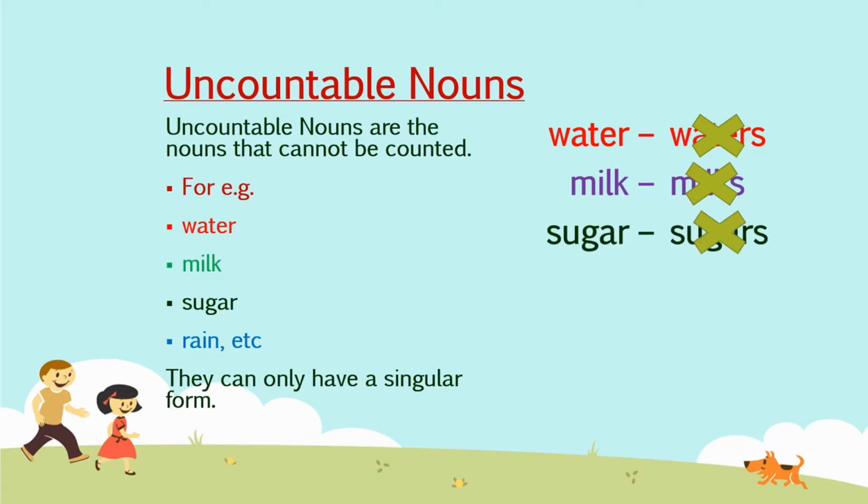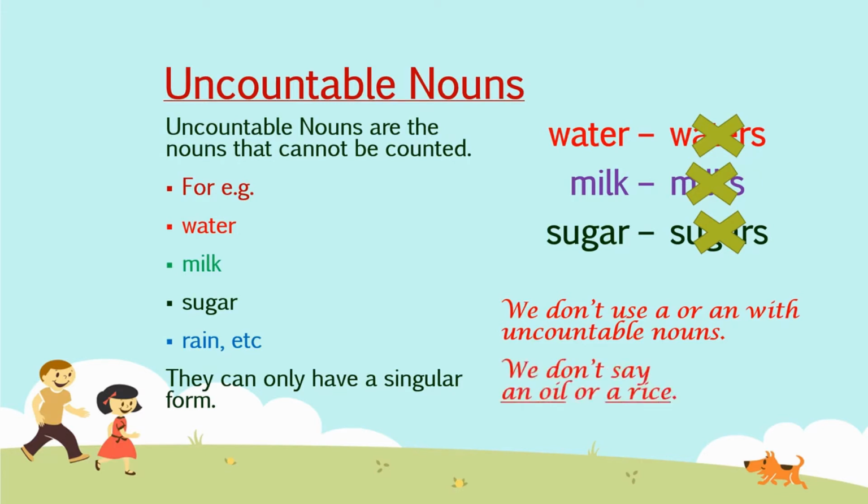Not at all. Always remember, we don't use a or an with uncountable nouns. We don't say I have an oil or a rice, right? We don't do that. So students, we cannot use a or an with uncountable nouns.